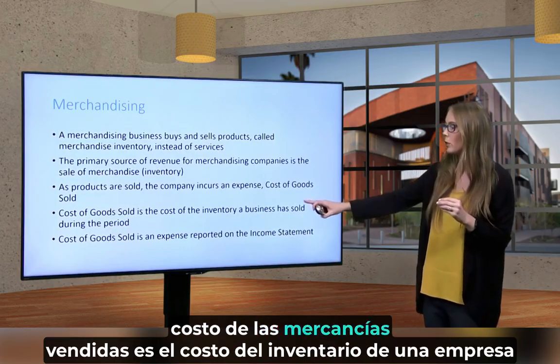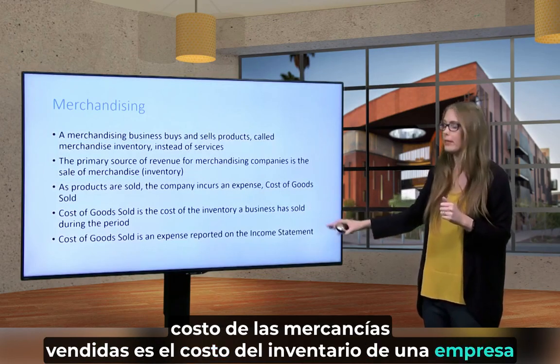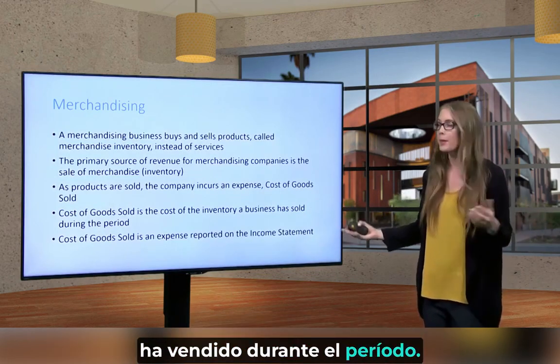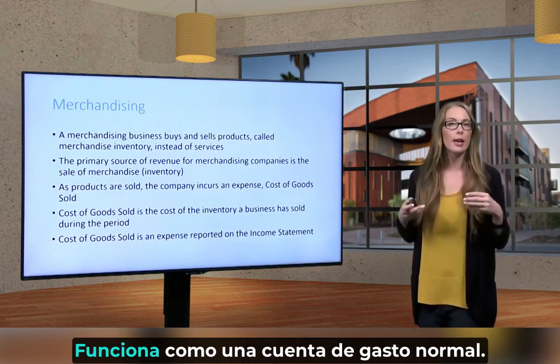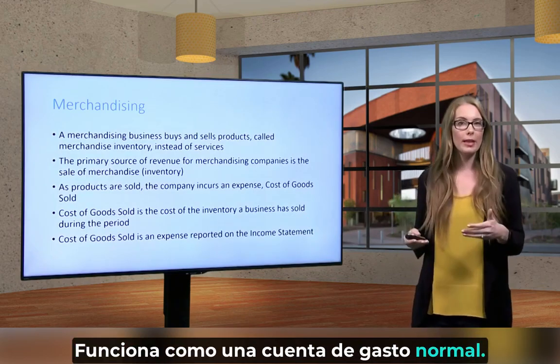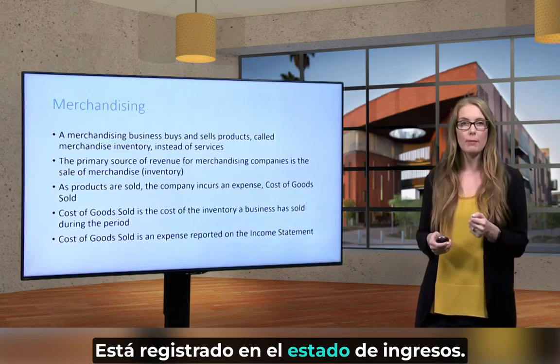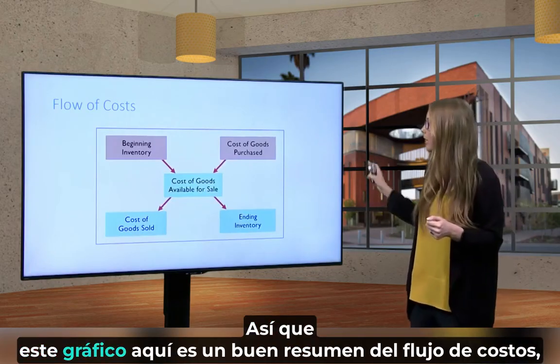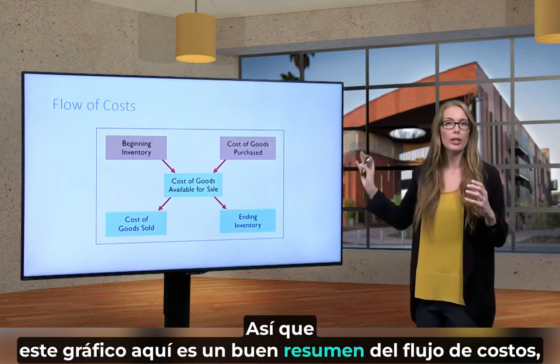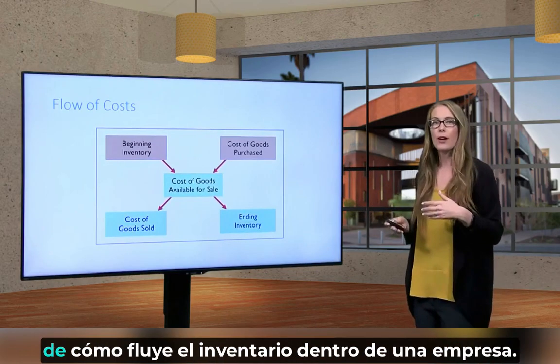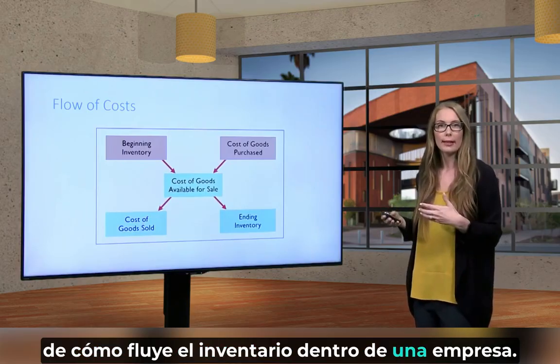Cost of goods sold is the cost of inventory a business has sold during the period. It functions like a normal expense account, and it's recorded on the income statement. This chart here is a nice summary of how inventory costs flow within a company.